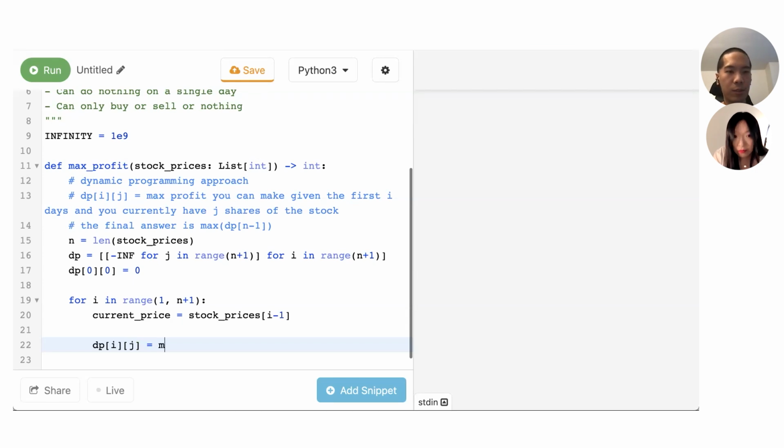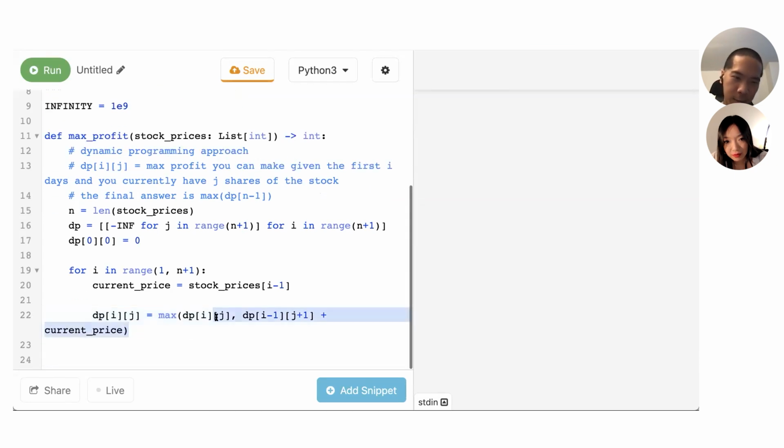So I'll just do dp[i][j]. I look at the previous day. So if I sold 1 stock, that means the number of shares I have is going down, or like it's less than before. So I think I add 1 here. I might be wrong, so I can fix this later. So basically what this means is if I sold a stock from the previous day, that means I started with j plus 1 shares, and I lose 1 share to get j shares. And then I gain a profit of current price.